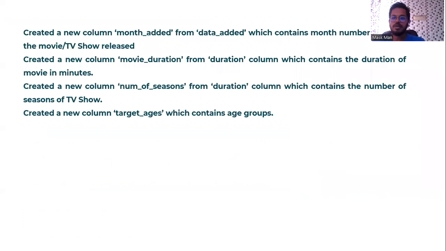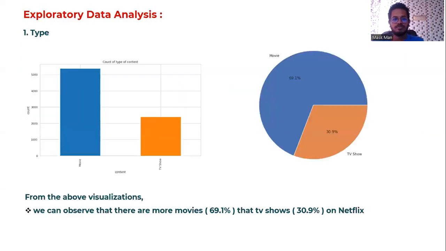And in data manipulation, we have created a new column called month added. We know the date added, so from the date added, we extract the month number and create a new column. I also created a movie duration column from the duration column, which contains the duration of the movie in minutes. I also created a column number of seasons from the duration column, which contains the number of seasons of a TV show. And I also created a new column target ages, which contains the age groups like adults, teens, kids, and older teens. And the next step is exploratory data analysis.